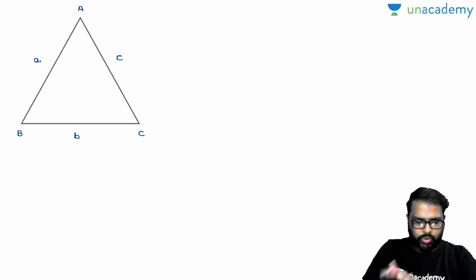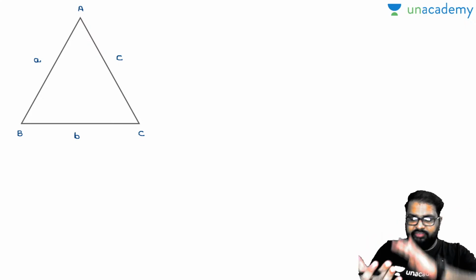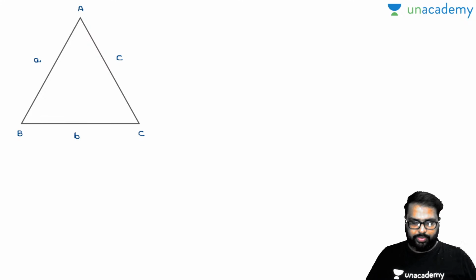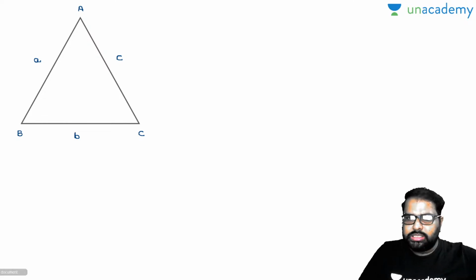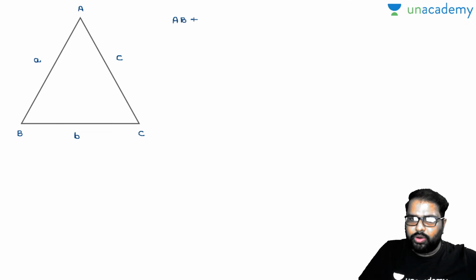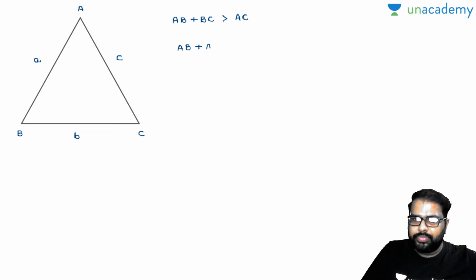Now everybody knows that in a triangle, the sum of two sides of a triangle must be greater than the third side. Am I right or wrong? This is the basic property of the triangle. AB plus BC must be greater than AC, or otherwise AB plus AC must be greater than BC.